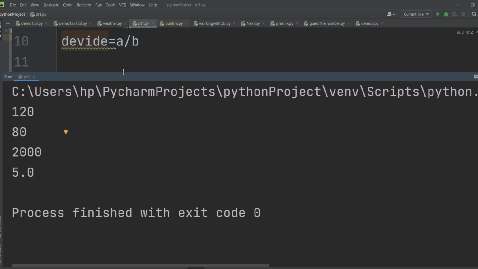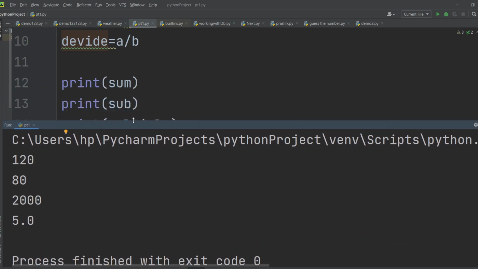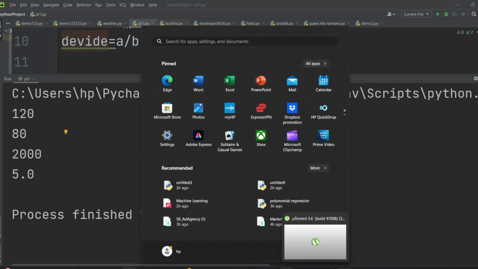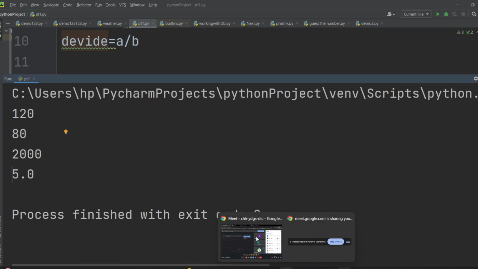Is that clear, everyone? Guys, is that clear how we perform basic arithmetic operations in Python? If you have any issue with this, please let me know. I will explain. If you have any kind of problems, let me know. Does anyone have any issue?